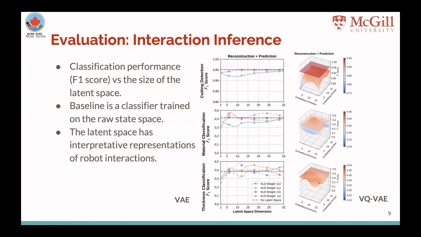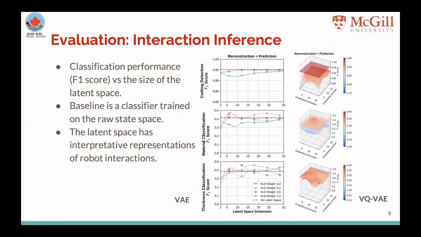The left column shows the results obtained with the VAE over the latent space dimension. We used 4 different values for the KL regularization term and changed the dimension of the latent space from 2 to 32. Results show that even though their performance changes slightly across different KL weights, it increases with the size of the latent space. In many cases, even with a small latent space dimension, such as 4, the model is already outperforming the baseline.